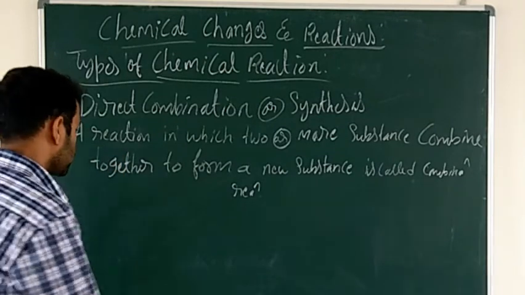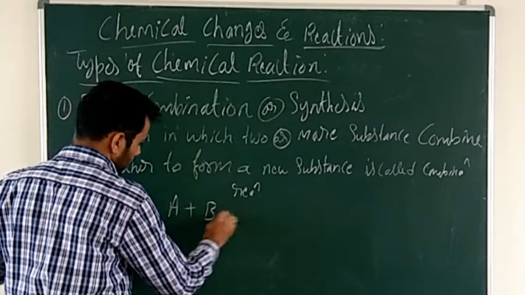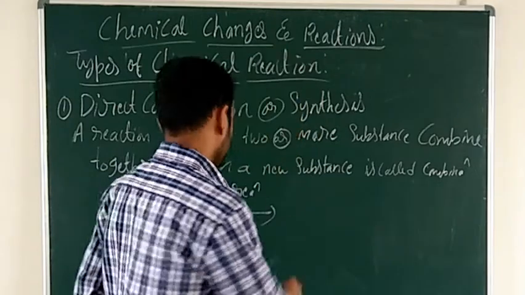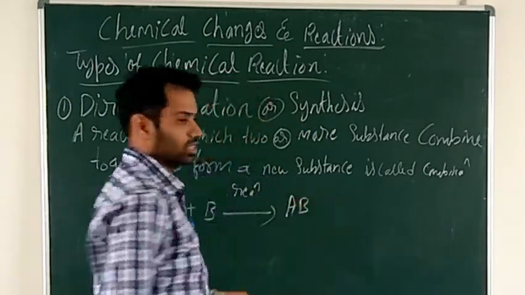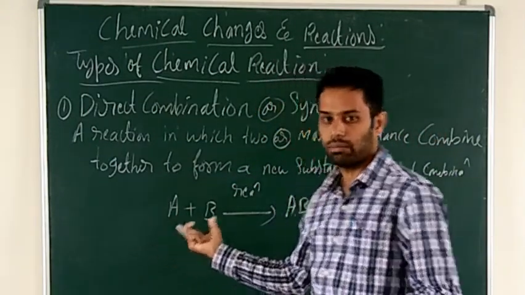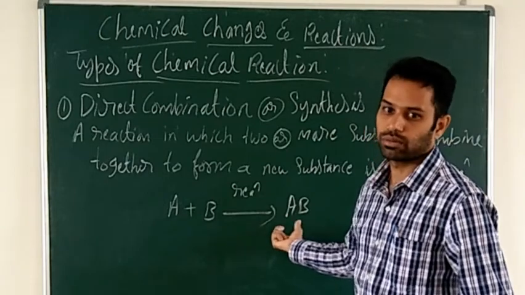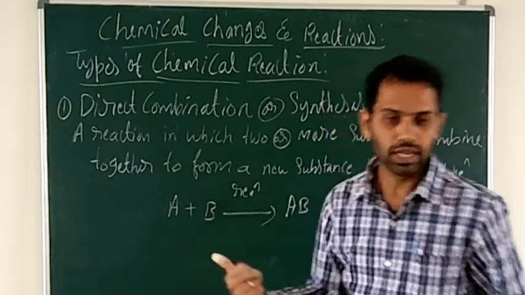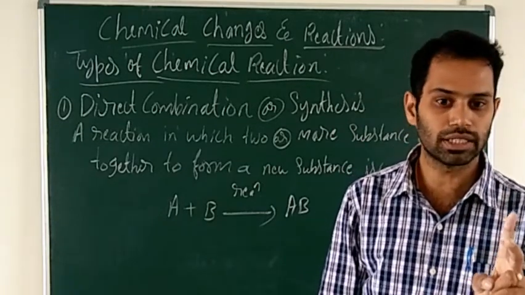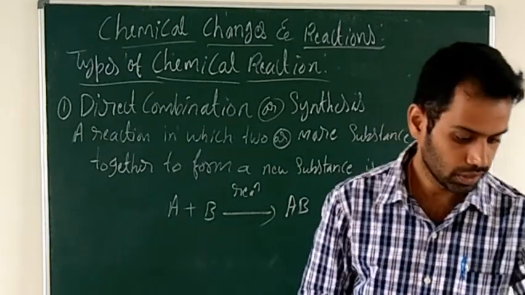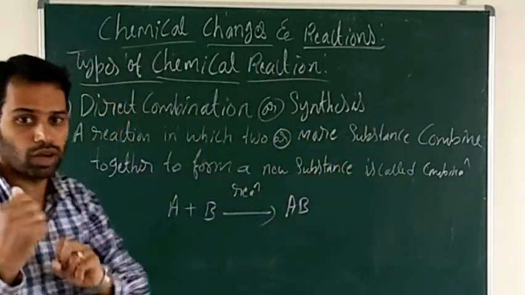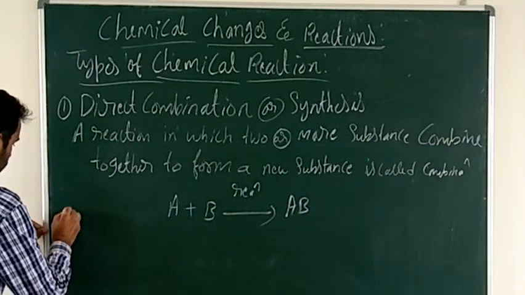Okay. So for example, A plus B will give rise to AB, the product. So this is the general reaction. Two or more substances combine together to form the new substance. That is called the combination reaction. So in combination reactions, two elements combine together to form a compound. For example, this is the first one.